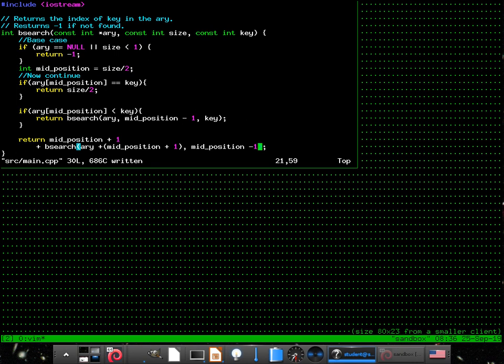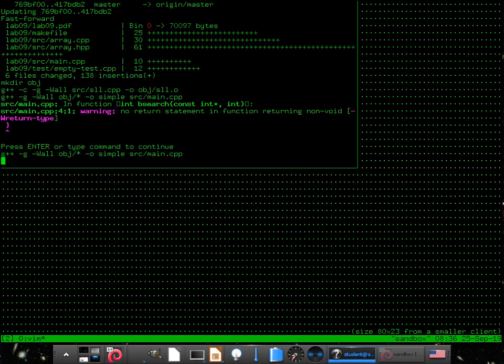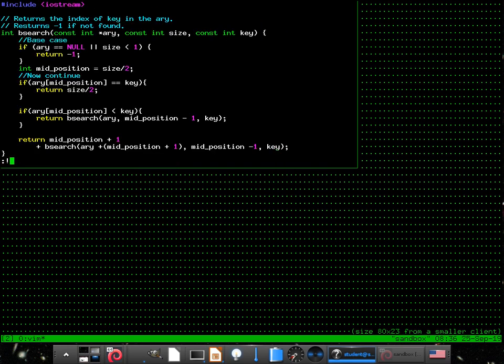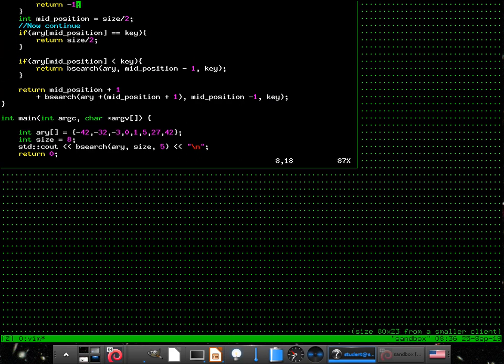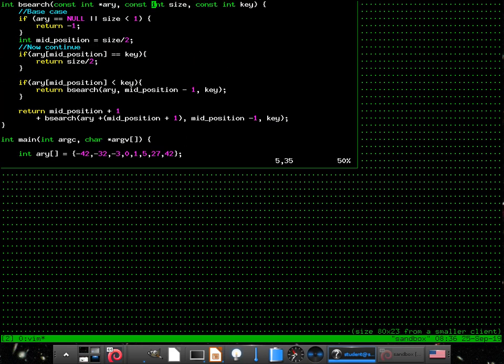Let's see if any of this works though, which might be curious, yes? Good call. Let's see if the compiler complains at me. No, okay, great. -1, what were we searching for? Searching for 5, which did exist, which means our algorithm is not correct. Oh. All right, let's see what happens. Yeah, that's a problem. Okay, let's go see what happens.